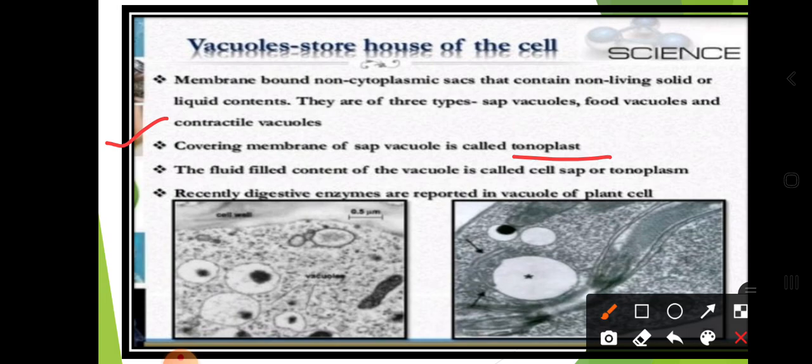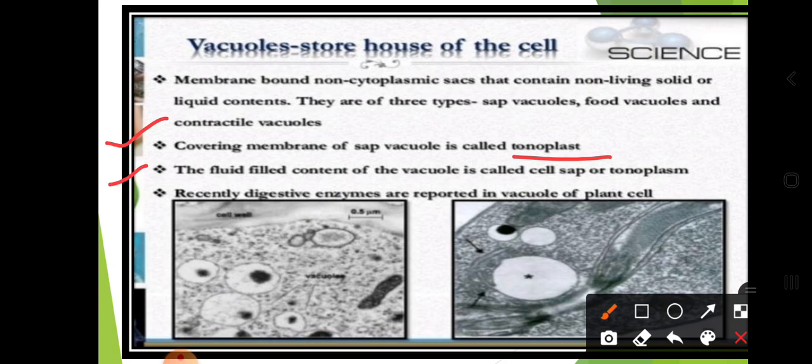Dear students, these are some basic information about vacuoles in the animal cell compared to the plant cell.